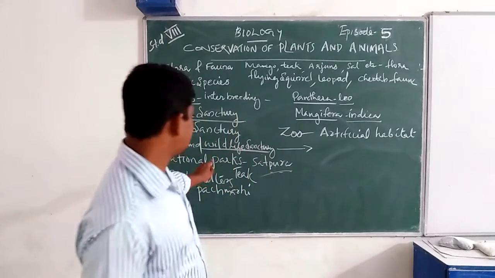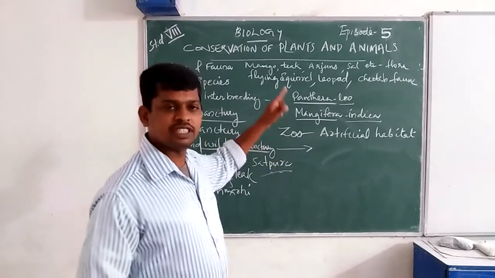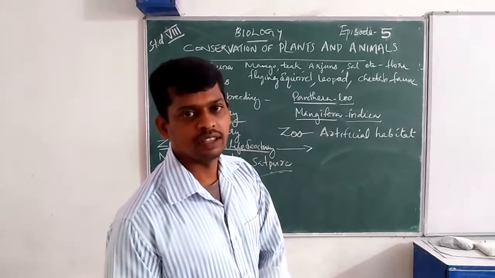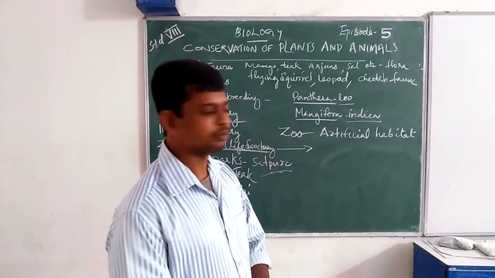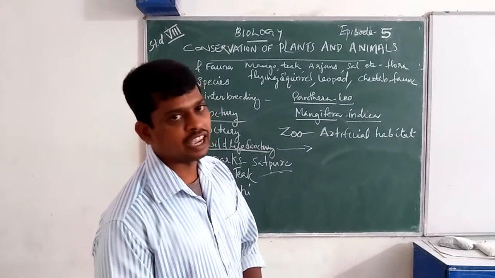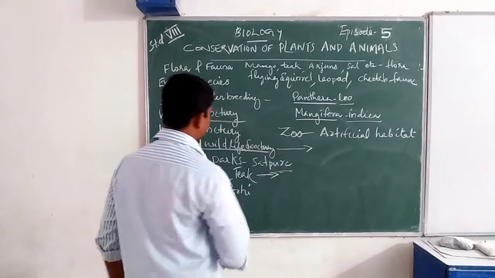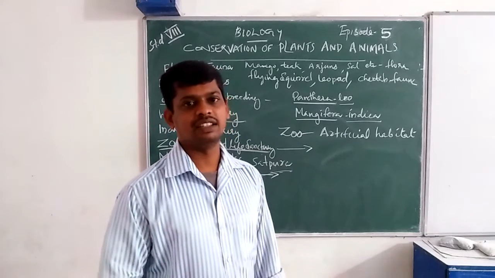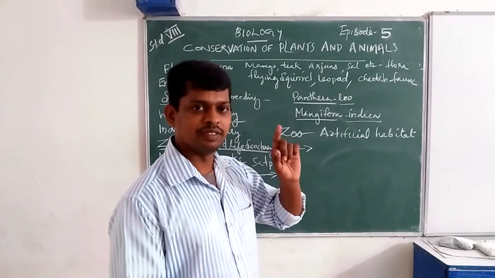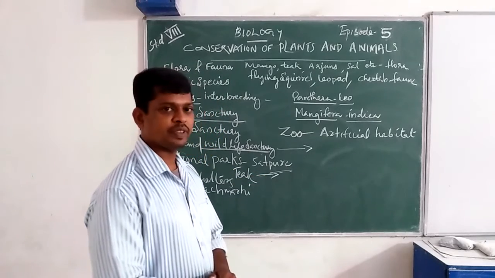Satpura Wildlife Sanctuary is the first Indian sanctuary, and in this sanctuary we can find the oldest and most powerful teak.